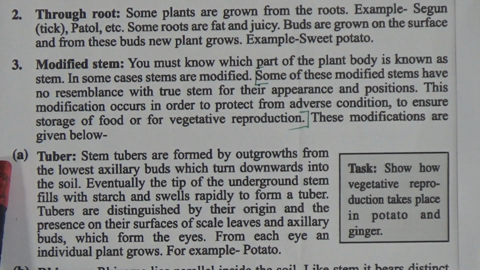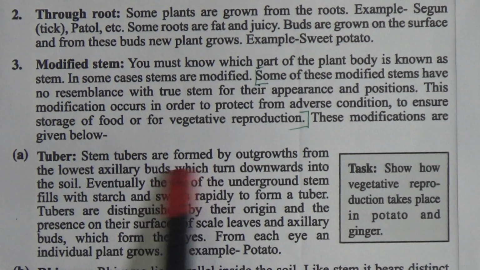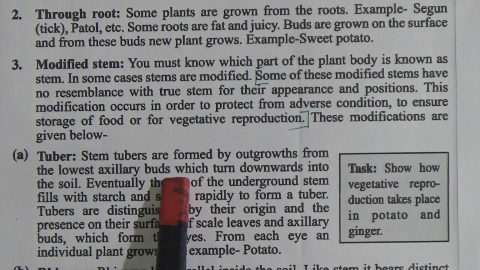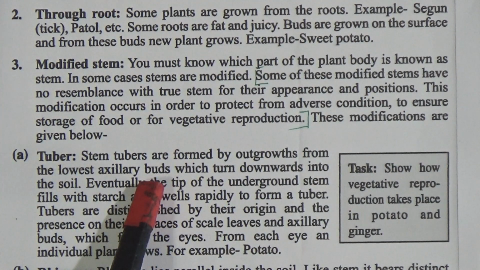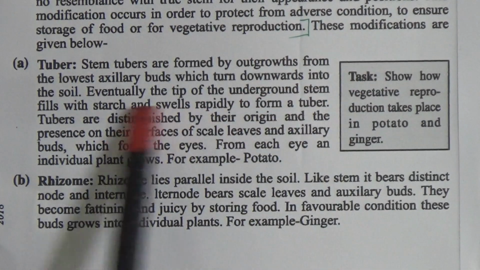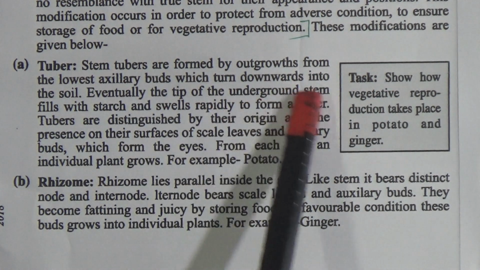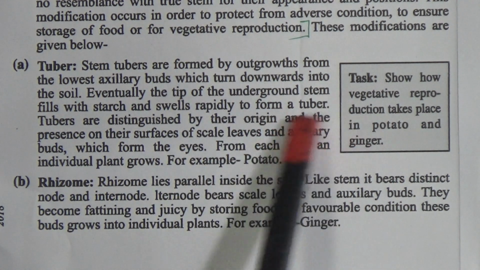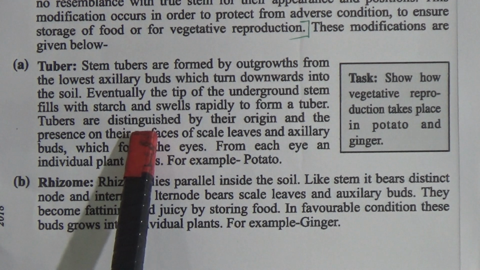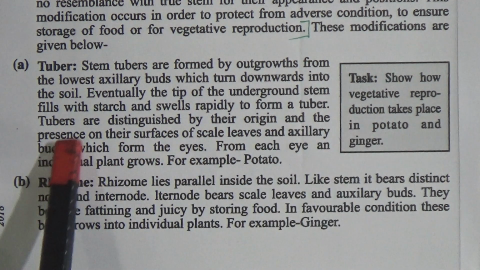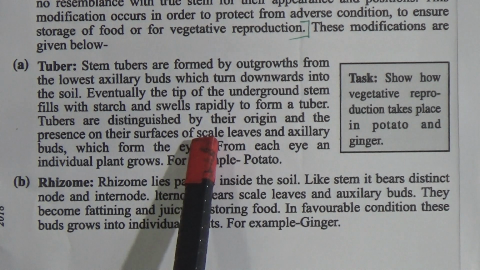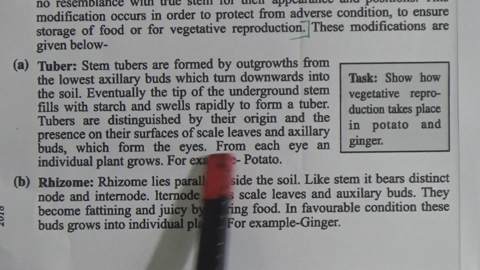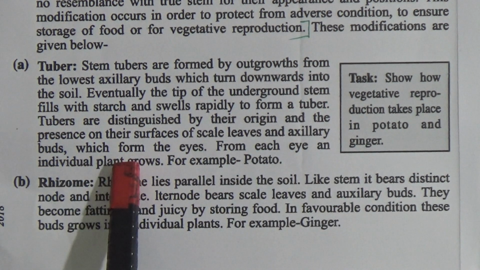Now the first modification of stem is tuber. Some tubers are formed by outgrowth of the lowest auxiliary buds, commonly known as potato, which turn downwards into the soil. Eventually, the tips of the underground stems fill with starch and swell rapidly to form a tuber. Tubers are distinguished by their origin and the presence on their surface of scale leaves and auxiliary buds, which form the eyes. From each eye an individual plant grows.